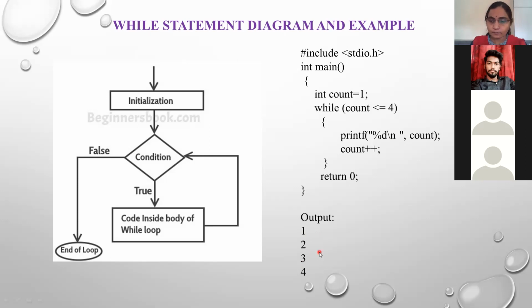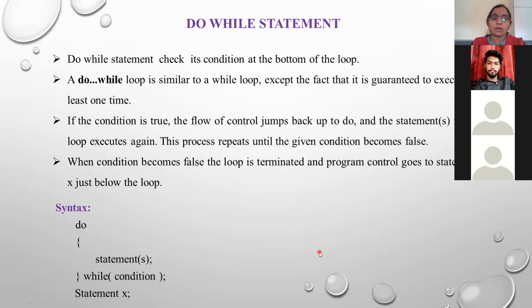Clear? Now the next statement is the do while statement. Actually the concept is similar for while, do while and for, but there is some difference between their syntax and working. So the do while statement checks its condition at the bottom of the loop. Note down the differences. Most of the time the question asked on this topic is to write the differences between the while and do while loop.